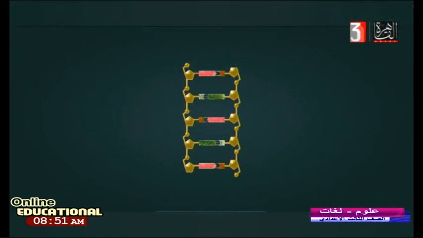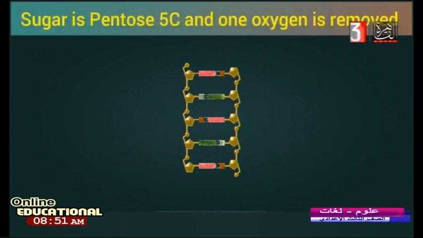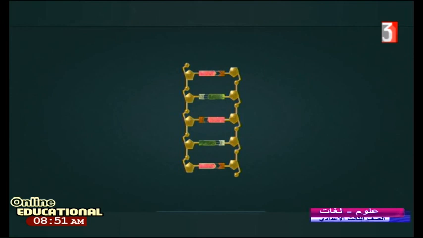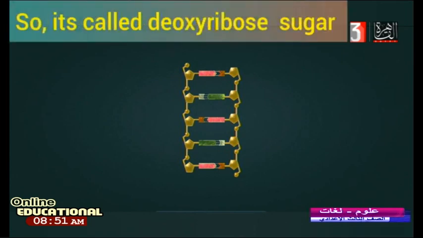This sugar has 5 carbons, 5C, and 1 oxygen. All of them have a fixed character for humans.